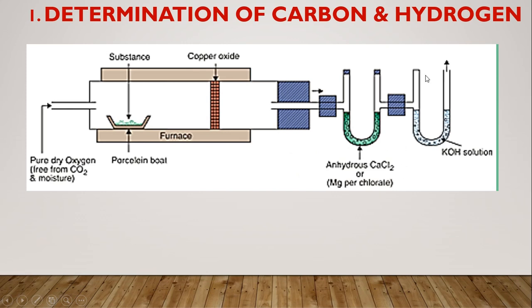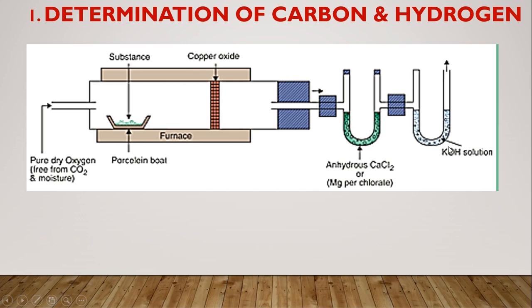And this second U-shaped tube contains KOH, which has the property to capture CO2. So if carbon is present, it will convert into CO2 and be captured by the KOH. If hydrogen is present, it will convert into H2O and be captured by the anhydrous CaCl2.